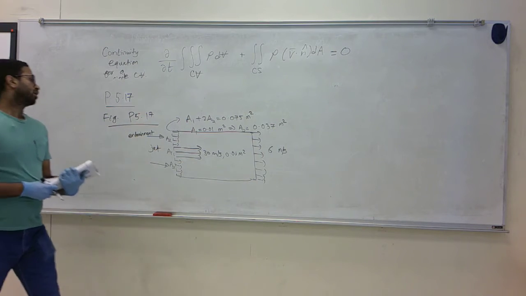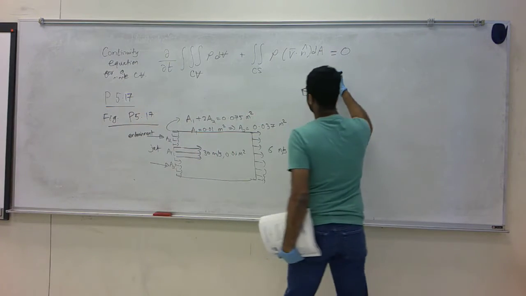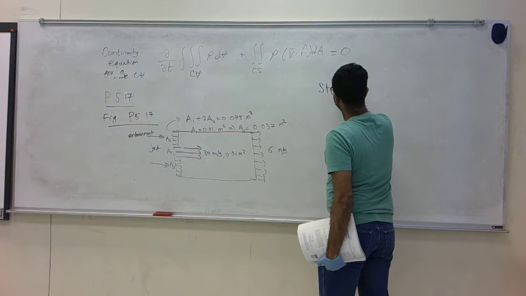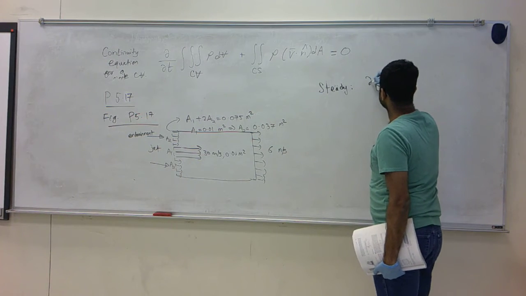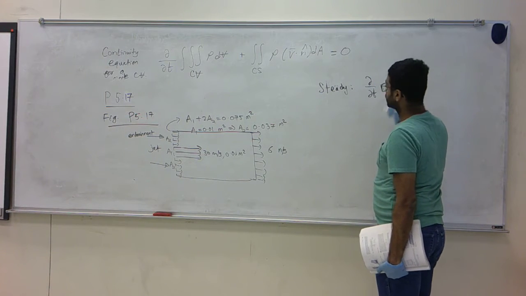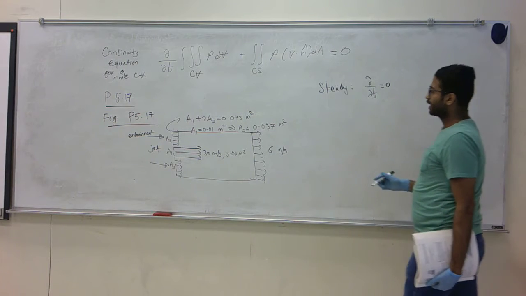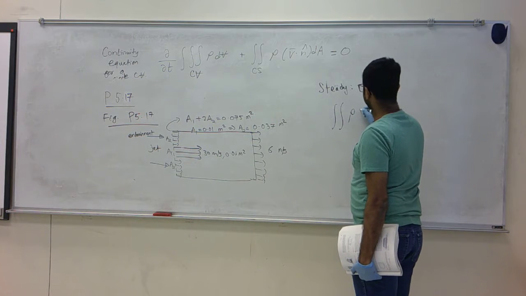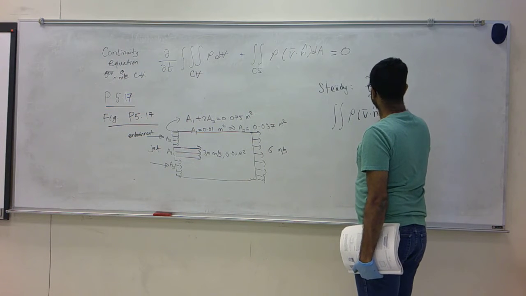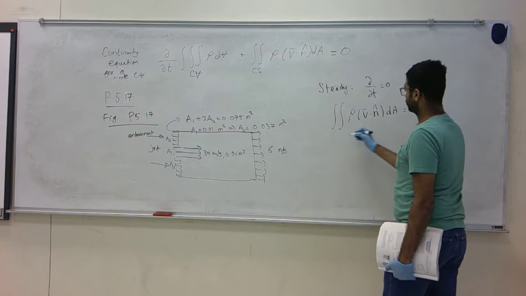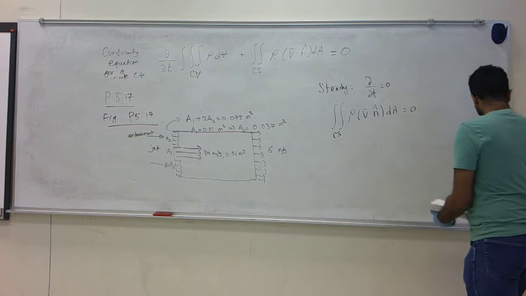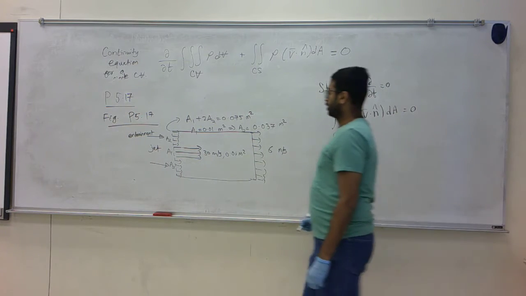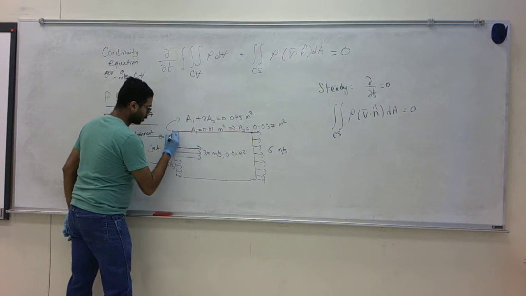Now, if you apply the mass balance, assuming the pump operates in a steady manner, the first term is 0. The second term, the integral of rho v dot n dA, equals 0 over the control surface. Let's assume this is our control volume.